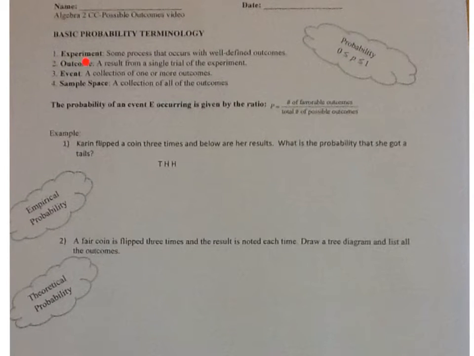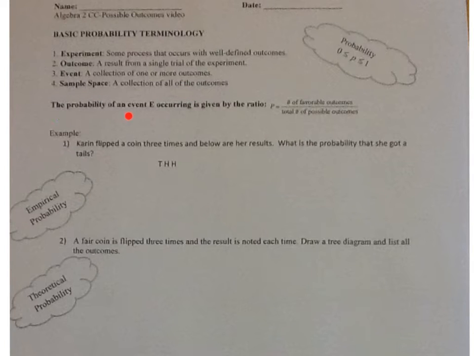An experiment is the process that occurs with well-defined outcomes. An outcome is a result from a single trial of the experiment. An event is a collection of one or more outcomes. The sample space is a collection of all possible outcomes.